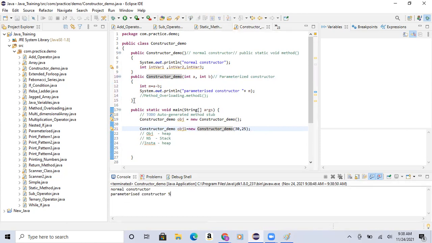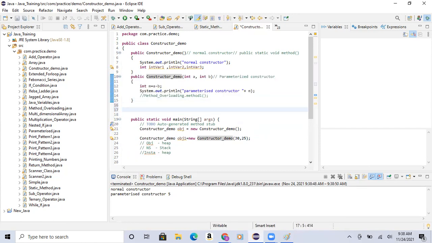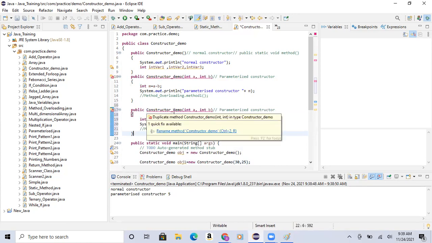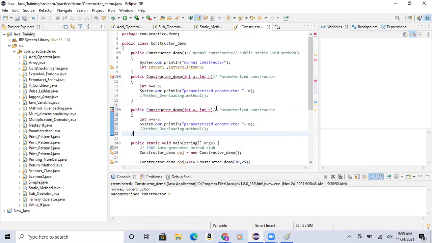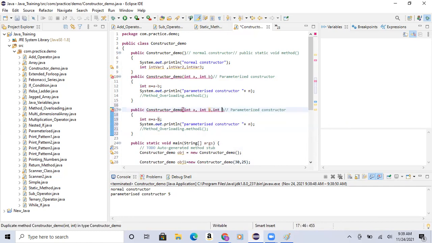Now I wanted to create another constructor. Can I create it with the same parameters? No, with different parameters. It will not allow this one because this is called duplication. So duplication is not allowed. So now, if you want, you can do one thing. You can add a comma, int var c. If you wanted to give it, you can give that.